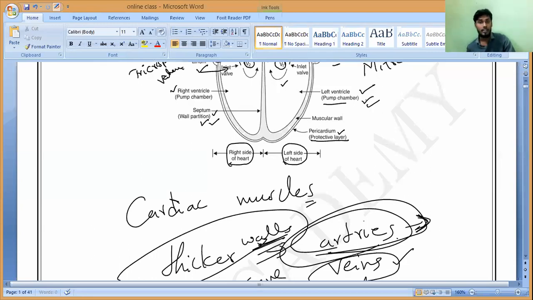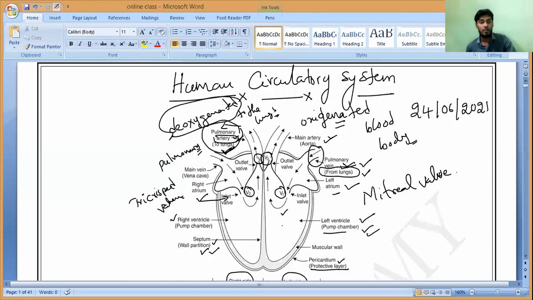That is why oxygenated blood is carried from the main artery called the aorta, which carries blood from where? Left ventricle only. Correct or not? This is the pumping chamber. Understand all of you? That is what to remember.